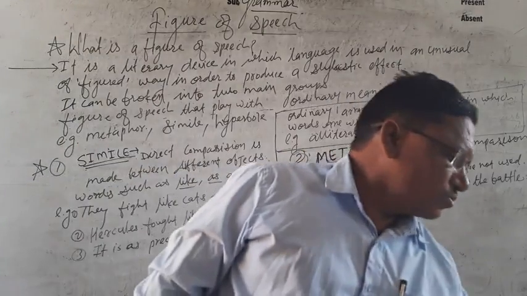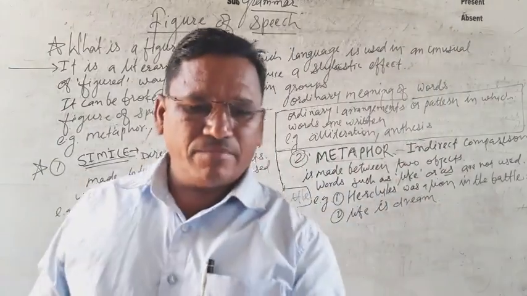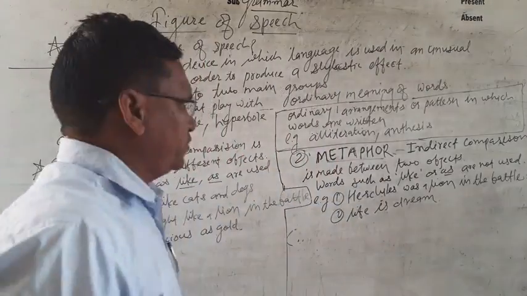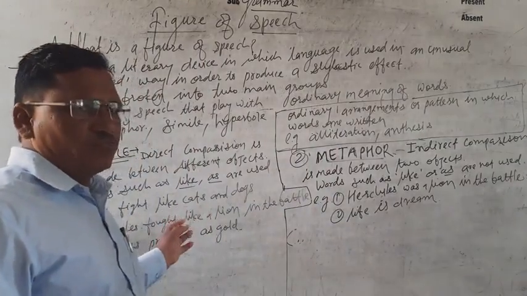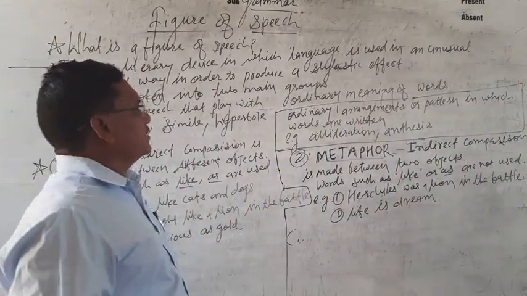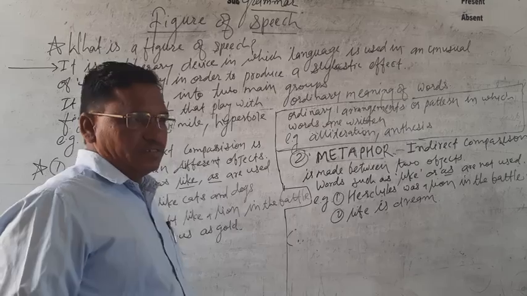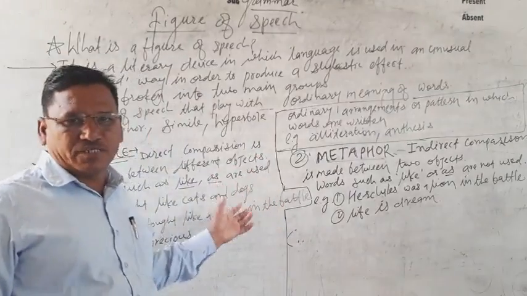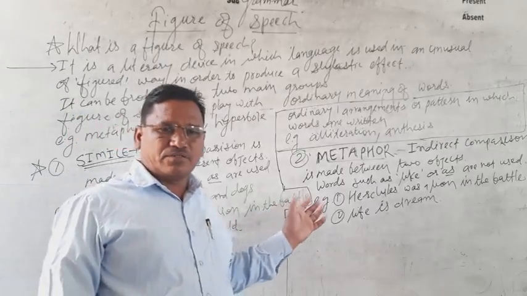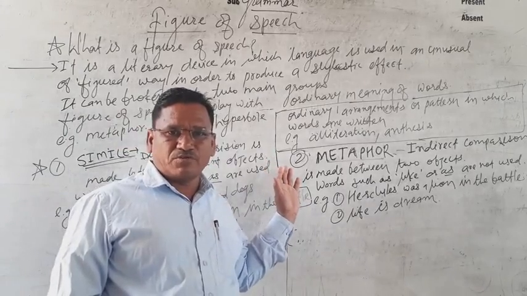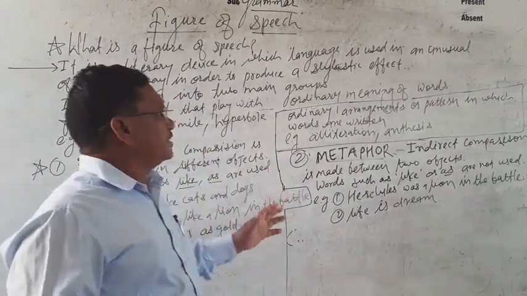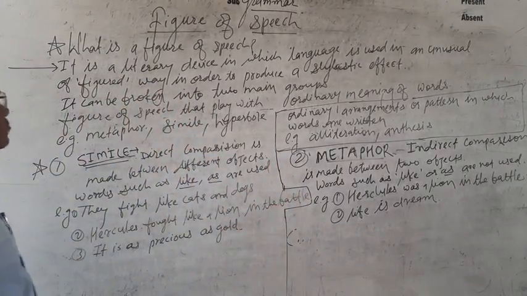Today we are going to see a new topic in grammar, that is, figure of speech. This question can be asked for 2 marks in the poetry section. Now let us see about the figures of speech. How many figures of speech are there? I think more than 24 figures of speech are there. So let us see.